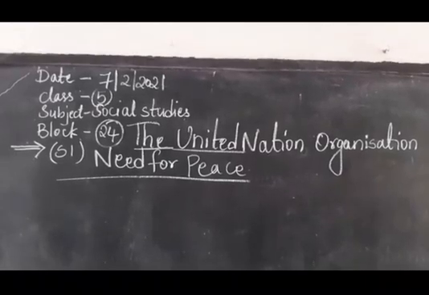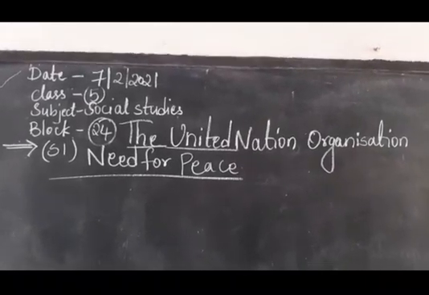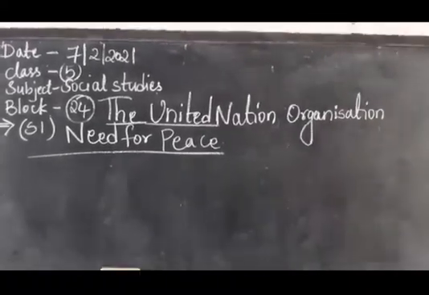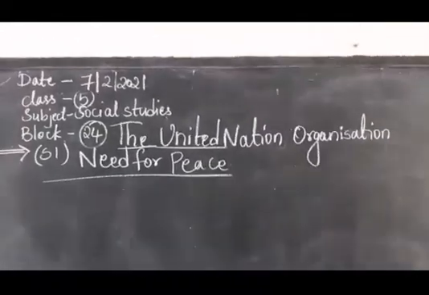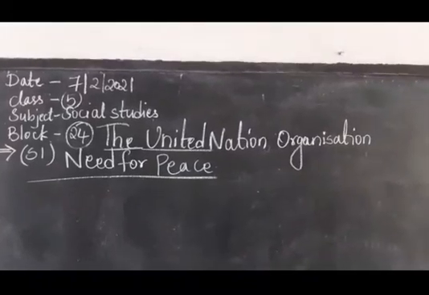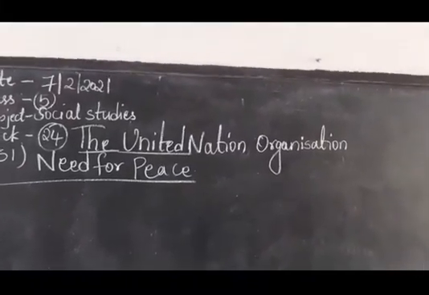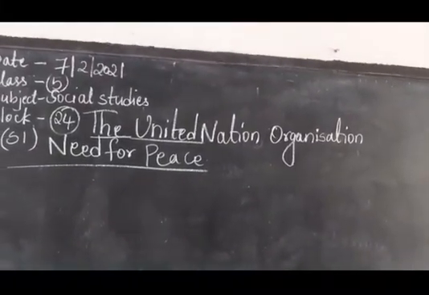Write today's date, beta, 7-2-2021. We are doing block 24 now. In block 23 we studied about elections, beta. Now in block 24 we are going to study about the United Nations Organization.